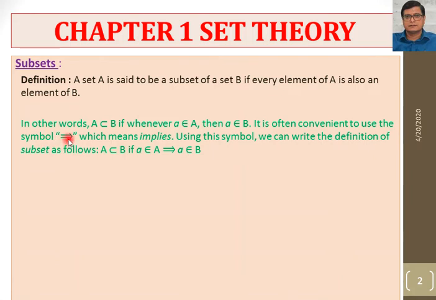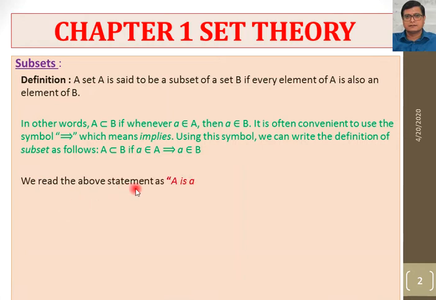This symbol is known as implies. Using this symbol, we can write the definition of subset as follows: A is a subset of B if a belongs to A implies that a belongs to B. Whenever we have to prove that any set is a subset of another set, we always use this type of statement: any set A is a subset of B if an element of the first set also lies in set B. Then A is called a subset of B. So this is the definition of subset.